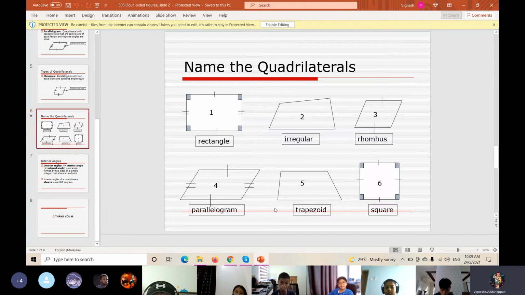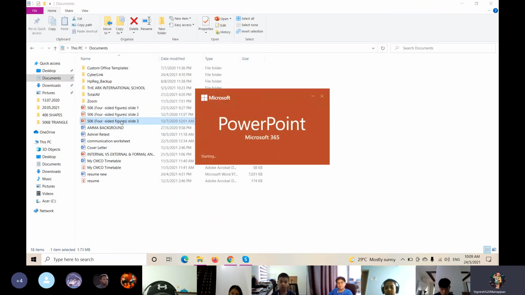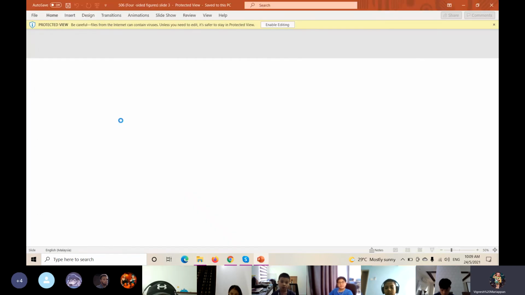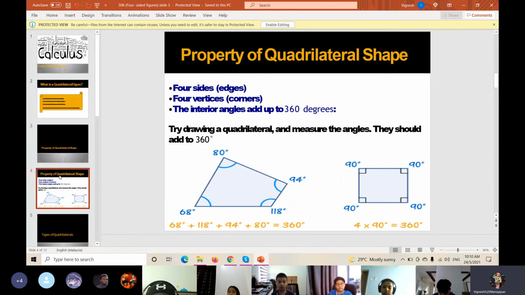So please do remember what is meant by trapezoid. Okay, I'm going to show why some of the worksheets or some of the notes call it a trapezoid, and some of the slides call it a trapezium. Why? Okay, so the property of the quadrilateral I have mentioned earlier.